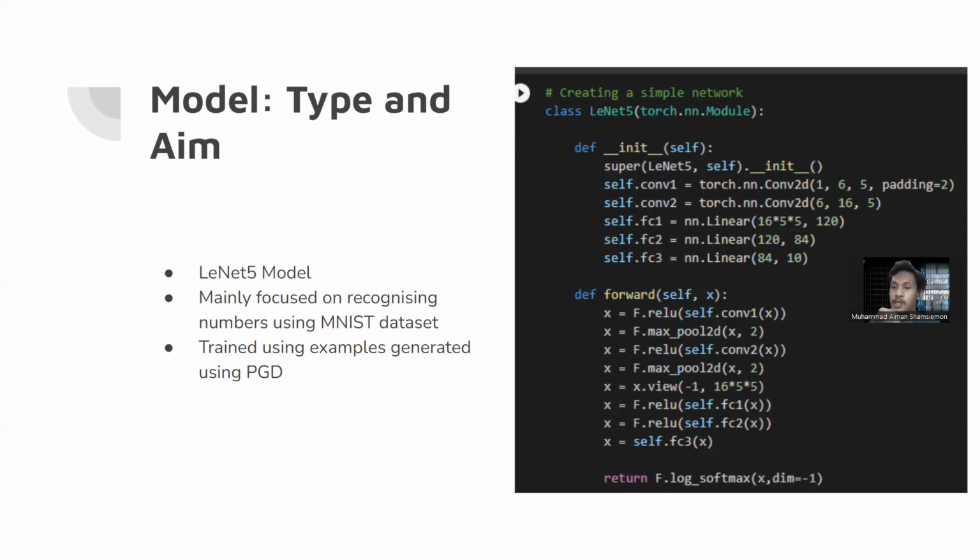It will be able to do this even if the data has been adversarially attacked. So it has been changed by some method, and a human can't recognize it, but a robot can. And the model I am aiming for should be able to still recognize the same image even after being changed. So that is what I'm aiming for. With the topic at hand, I'm also planning to train this model to be resistant to adversarial attacks using projected gradient descent.